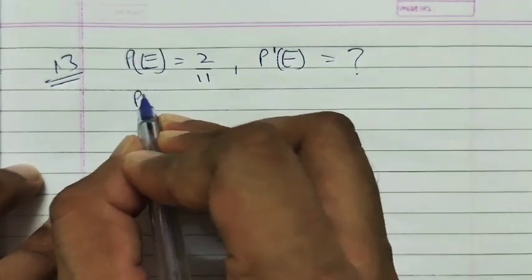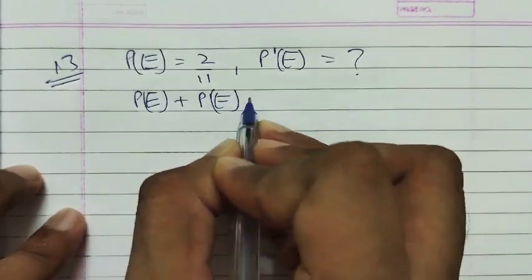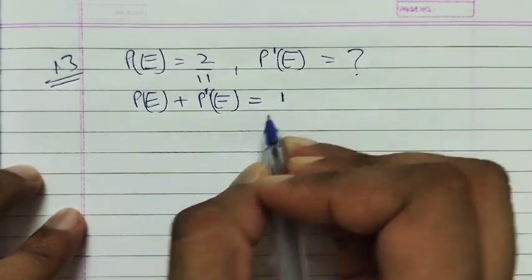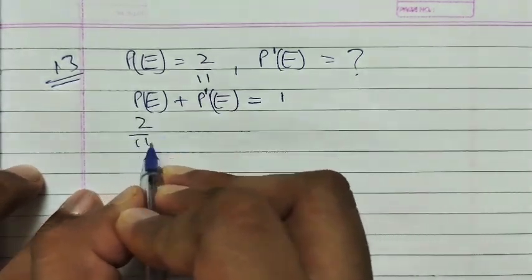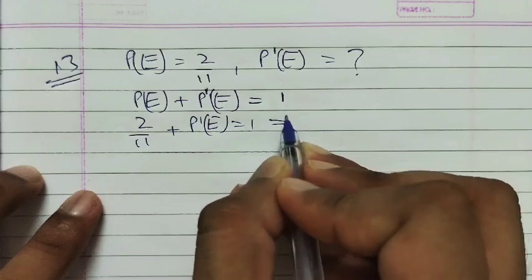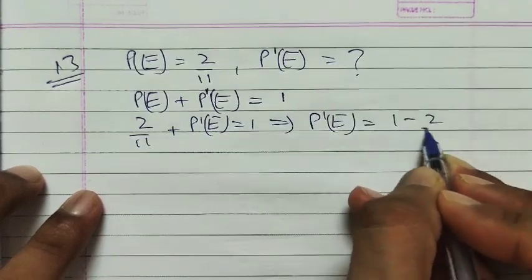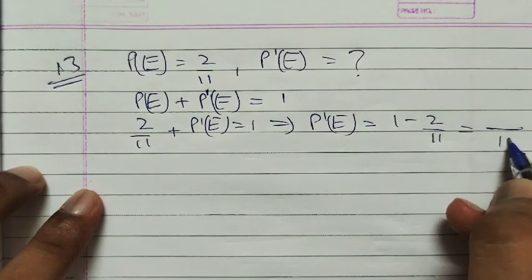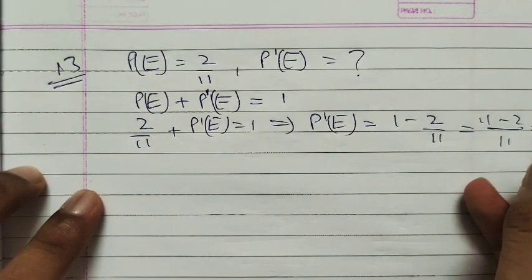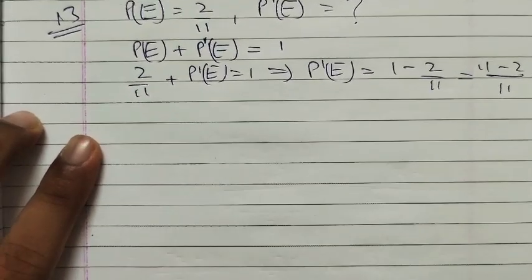So we all know that PE plus P dash E is equal to 1. So 2 upon 11 plus P dash E is equal to 1. So P dash E is equal to 1 minus 2 upon 11, that is 11 minus 2, 9 upon 11. So 9 upon 11 is the answer.